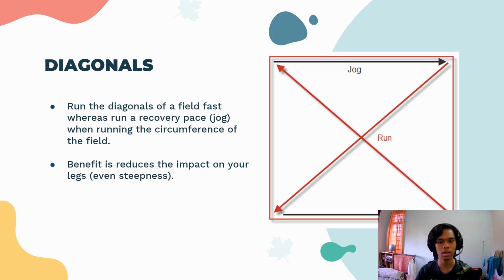Alright, so this one is called the diagonals. You run the diagonals of a field fast, and then run the circumference of the field by jogging slowly. So you jog outside slowly, then go to the diagonals and run to the other side. The benefit is that it reduces the impact on your legs, because on a field the steepness is the same, so there's no strain for your legs to adapt to different heights.